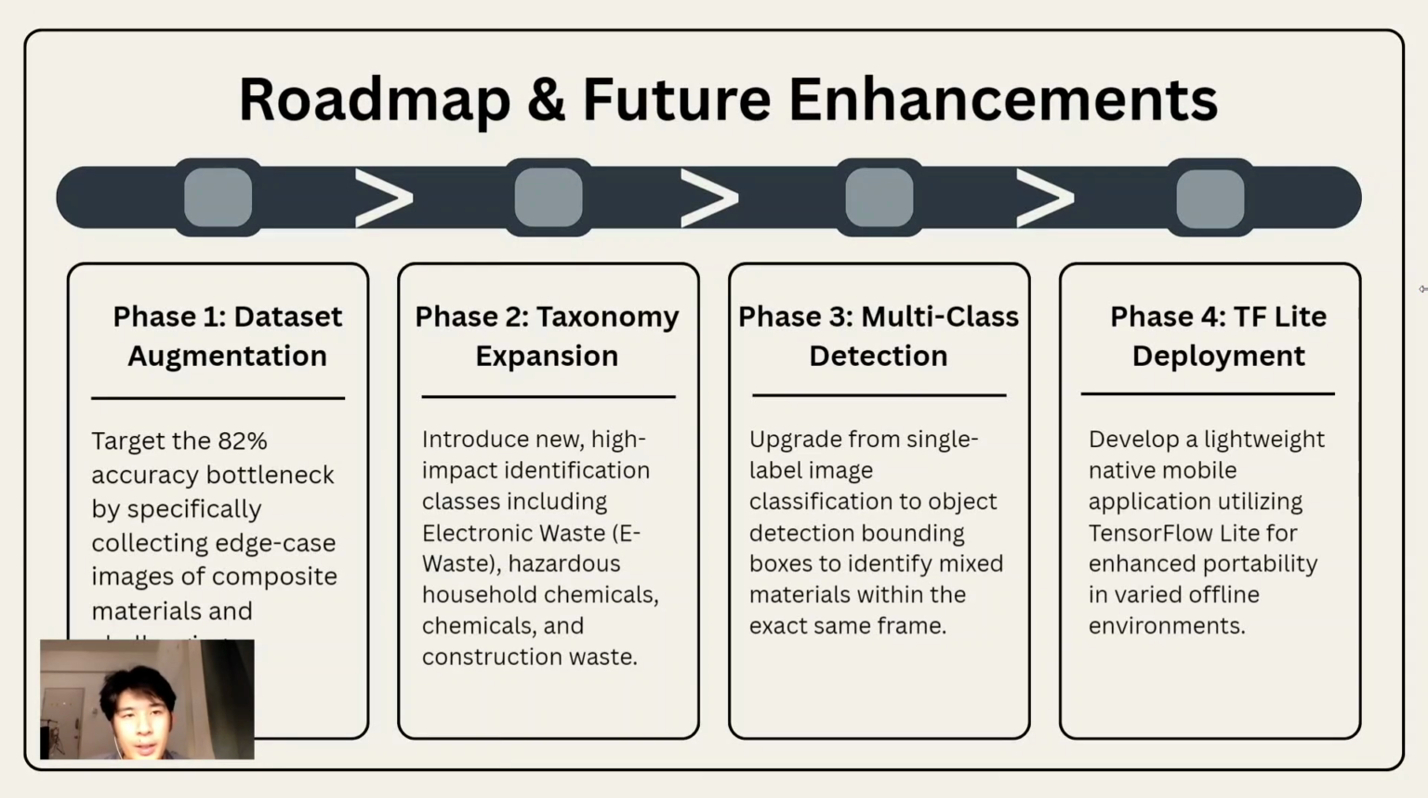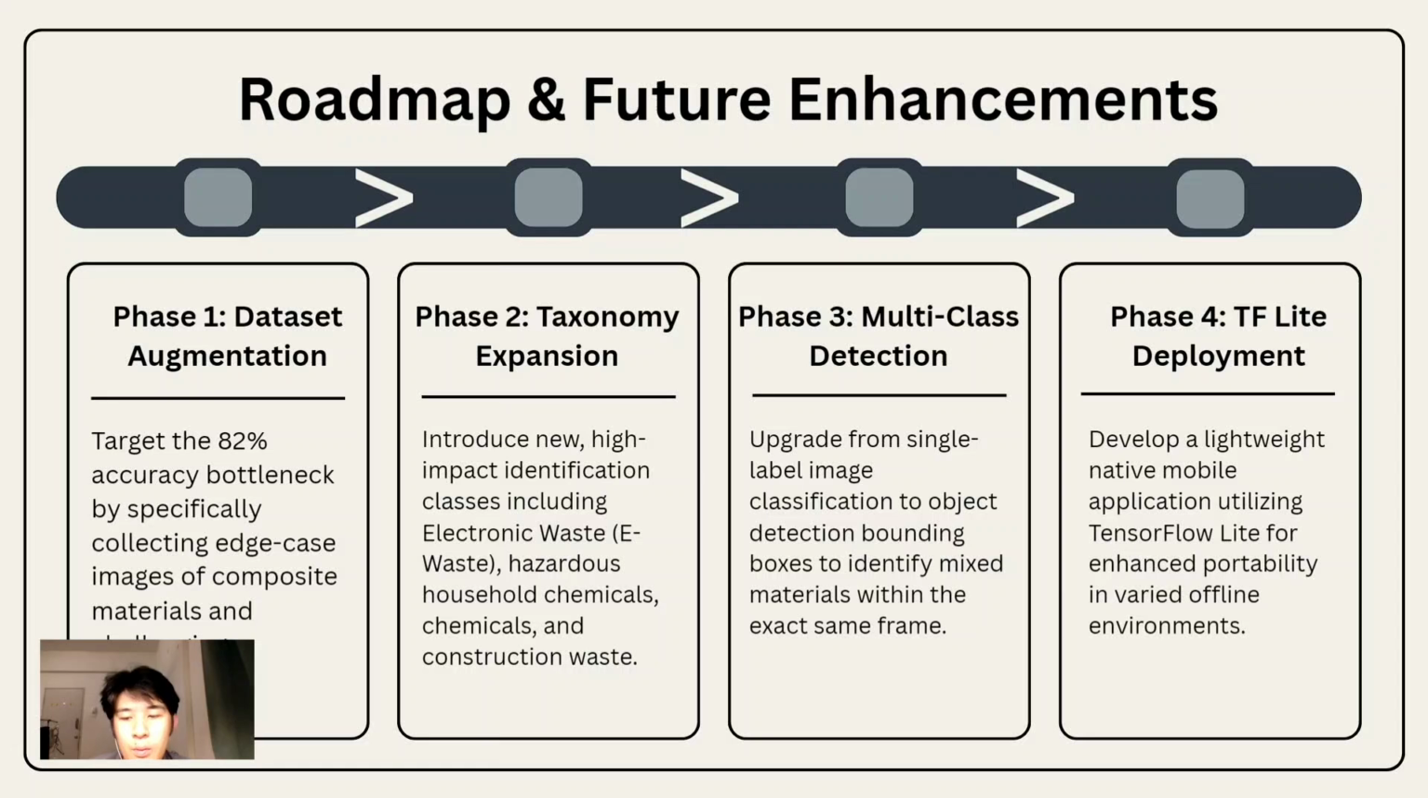Next, looking ahead, we have outlined a strategic four-phase roadmap to expand EcoSort's capability and reach. Phase 1 focuses on dataset augmentation. We will target our current 82% accuracy bottleneck by specifically collecting edge case images of composite materials and challenging organic to trash intersection. Phase 2, introduce taxonomy expansion.